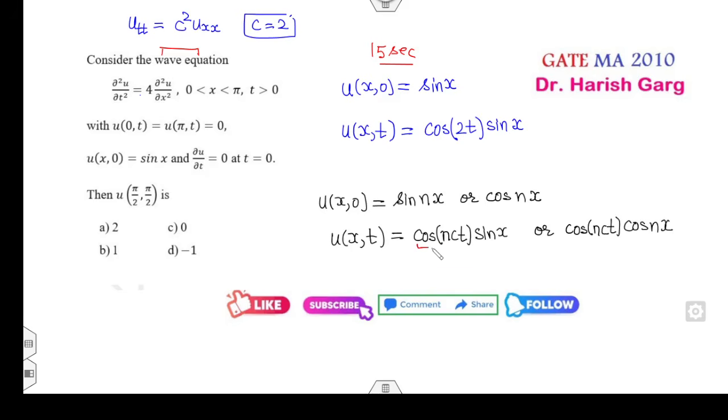Fine. You have to add this term. तो यहाँ पे n कितना है, 1, c is my 2. Now you can find the value at u of pi by 2 comma pi by 2. So that will be cos of pi and sine of pi by 2. Answer is -1, is the right answer.